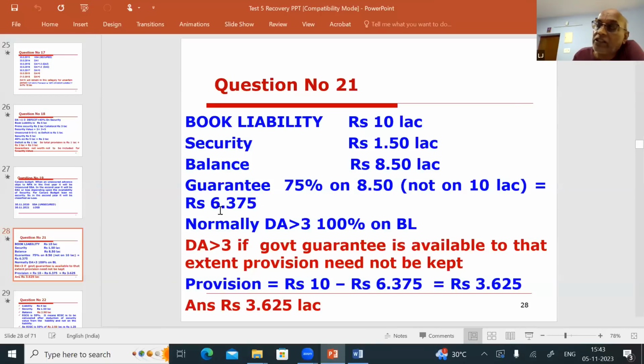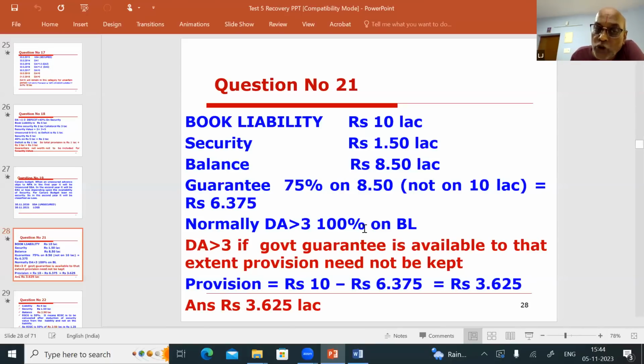So normally, for DA more than 3, 100% on the book liability. Since there is a government guarantee available to the extent of 6.375, even though the book liability is 10 lakhs, you need not keep provision on the full 10 lakhs. 10 minus 6.375, you find out. The balance of 3.625 only, if we keep as provision, that is sufficient.